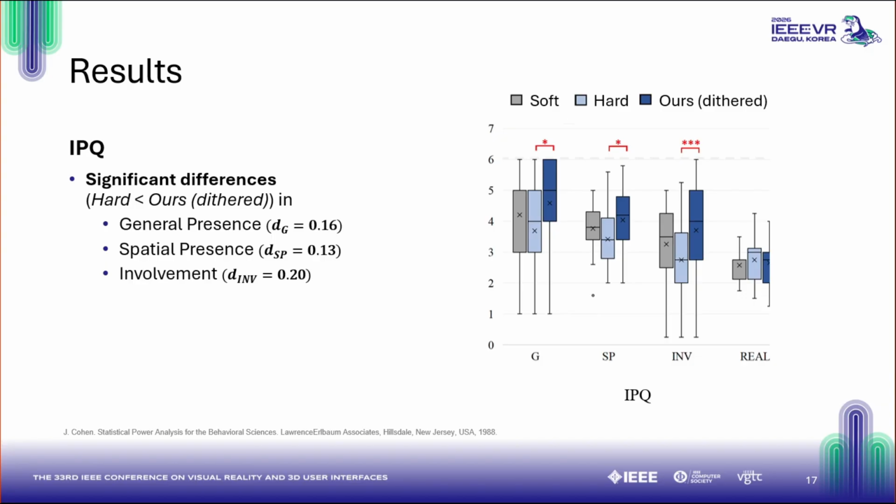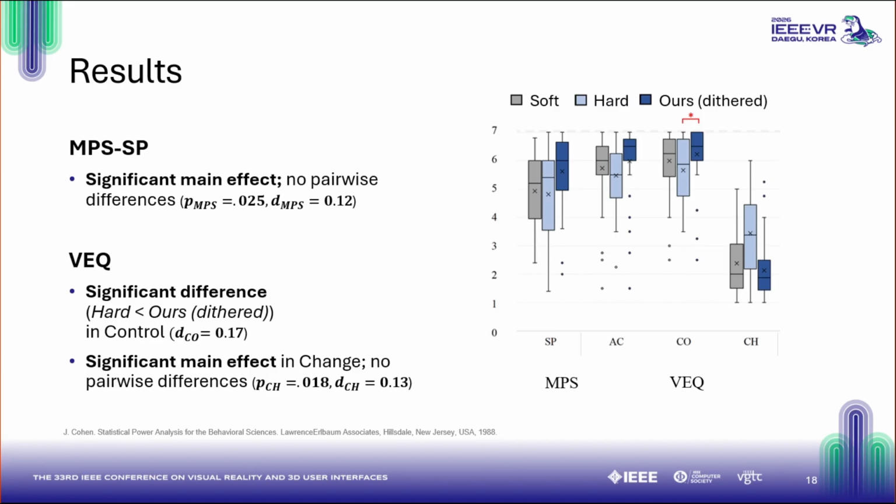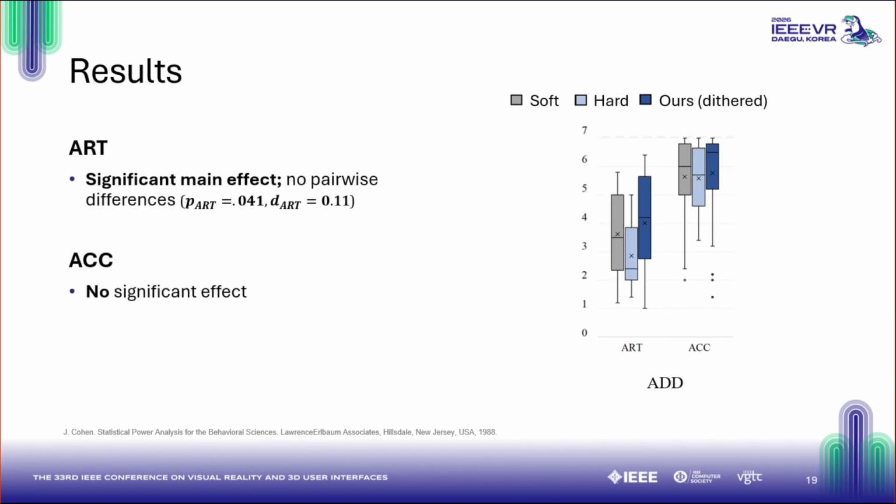For the self-presence, we found a global effect, but no effect in the pairwise comparison. For embodiment, dithering also scored significantly higher than hard cutouts in the control subscale. Interestingly, regarding artifacts and acceptance, we saw trends but no statistically significant pairwise differences.